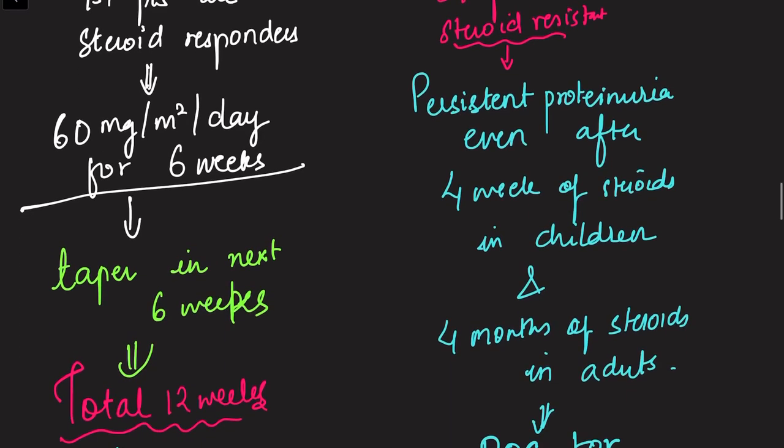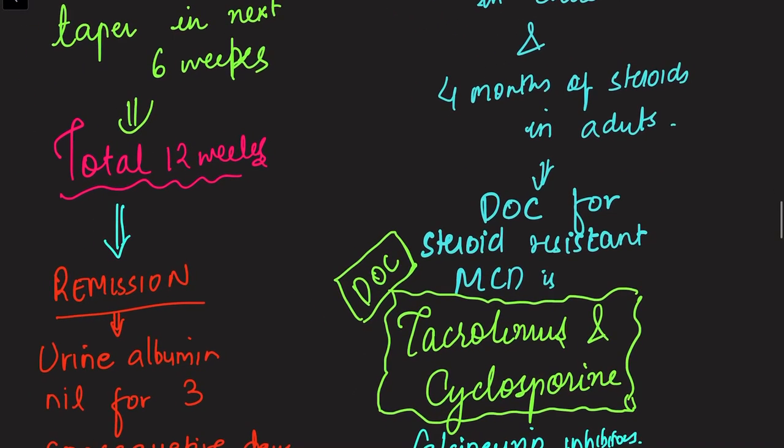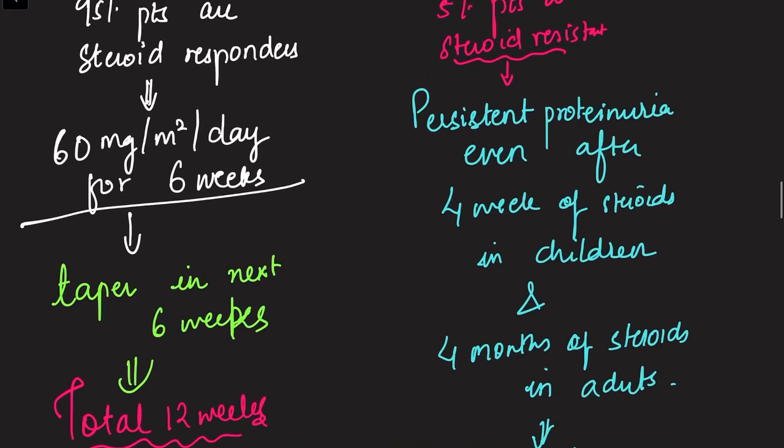So basically, what to do with these 95% patients? Give 60 milligram, that is full dose, for 6 weeks. Then taper in the next 6 weeks, so the total duration is 12 weeks.